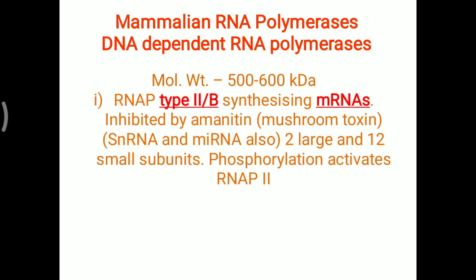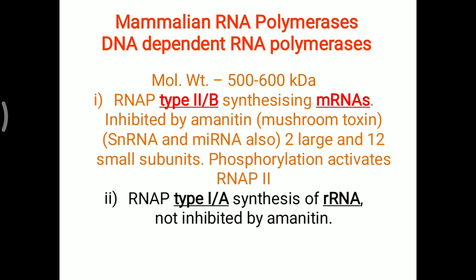First, RNA polymerase type 2, also called B, synthesizes mRNA. It is also inhibited by amanitin, which is a mushroom toxin. This RNA polymerase B is also helpful for the formation of snRNA and microRNA. This RNA polymerase basically contains 2 large and 12 small subunits. It is activated with the help of phosphorylation. So that is about RNA polymerase type 2 or B.